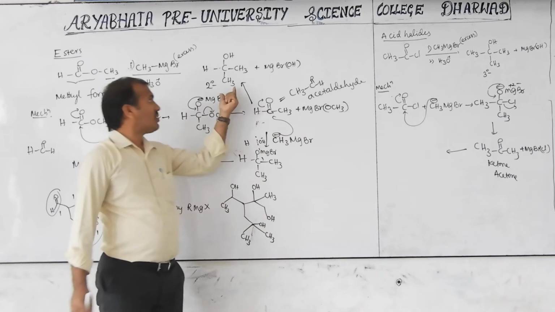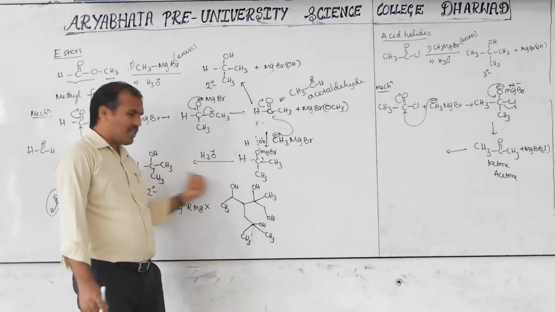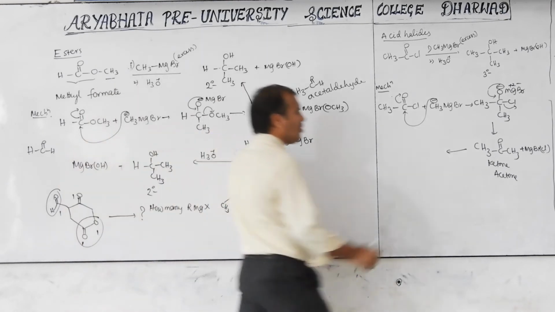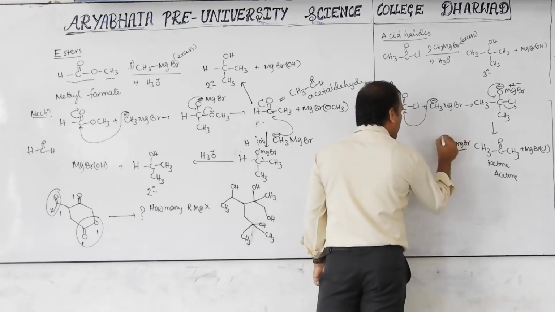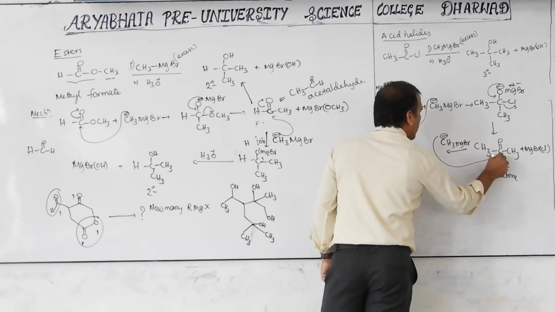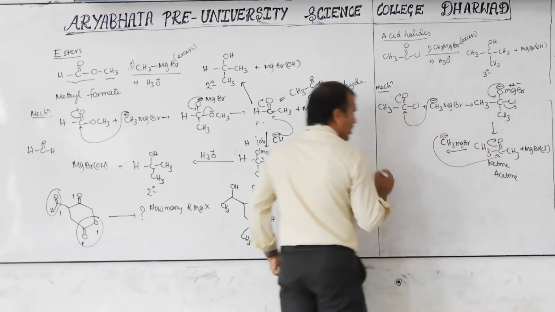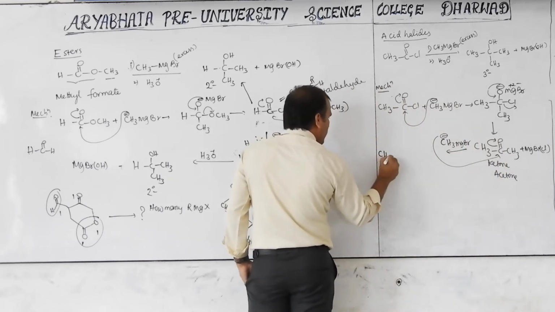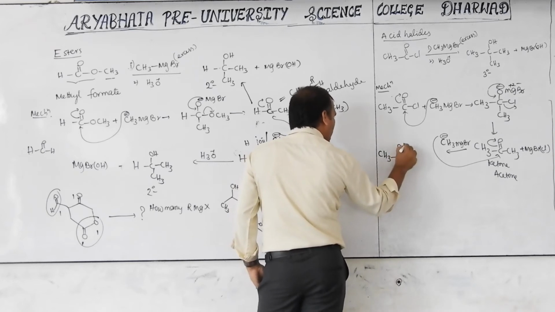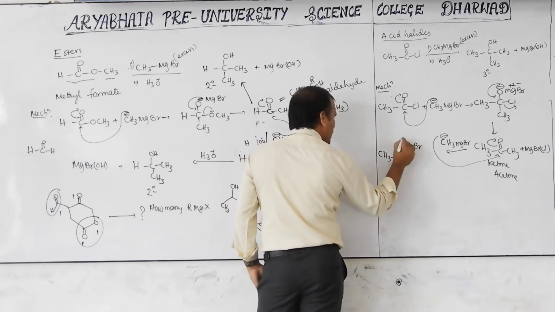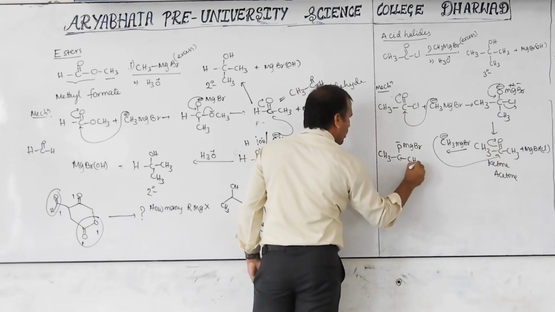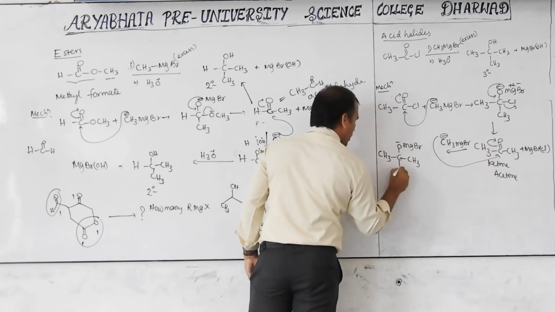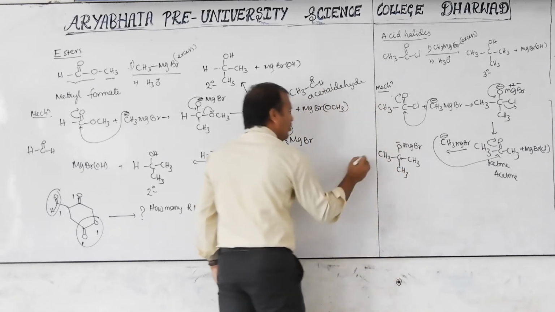Because the first step has acetone, it gives a tertiary alcohol. Similarly, if you want CH3MgBr, the negative part will go here and this will become this. Then the product is CH3OMgBr. Here the negative part, already CH3, this CH3 bonds to this carbon. Then here CH3. Already we know the trick.